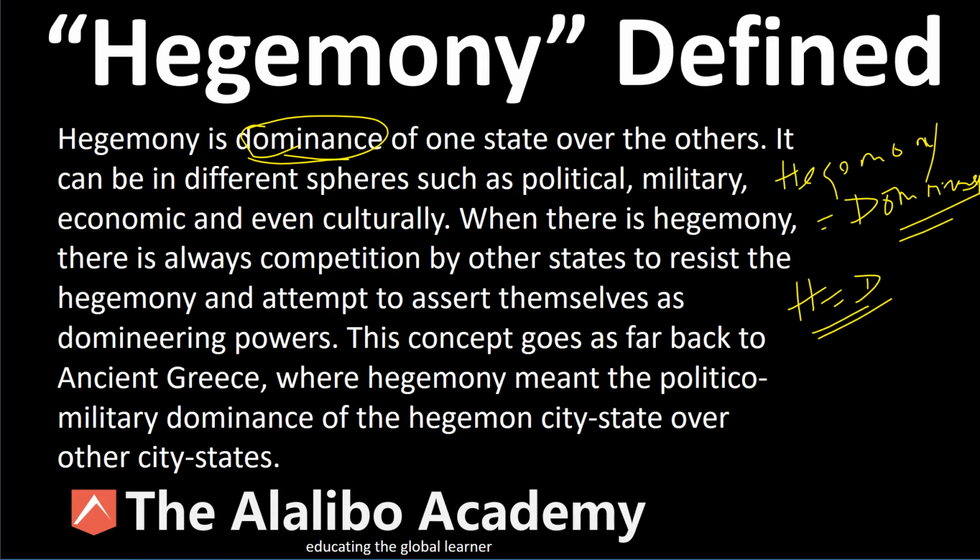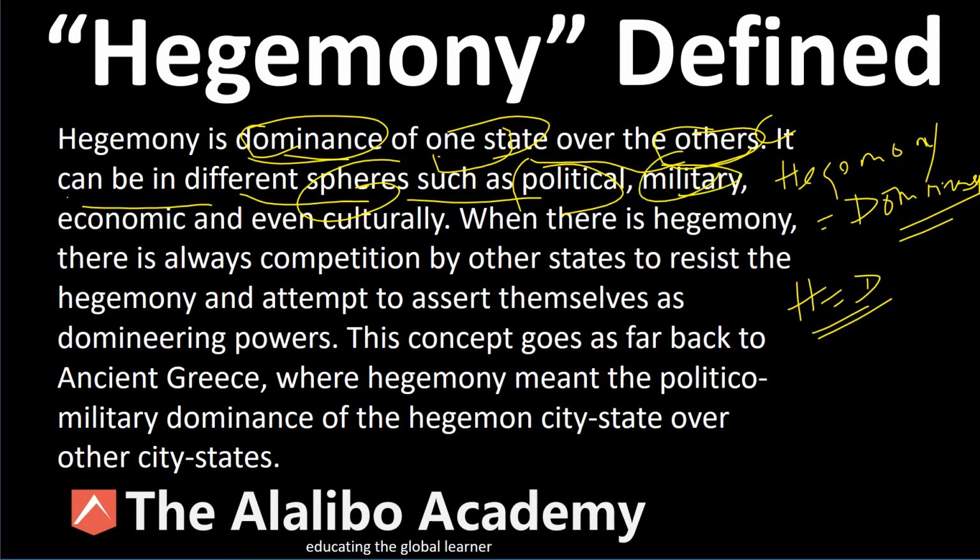Now, we have dominance in many categories. It says here, hegemony is dominance of one state over the others, right? And then it further says it can be in different spheres, such as political dominance of countries on the global stage, military dominance, economic dominance, and even cultural dominance, right? So nation states seek dominance. That's what they do. They seek dominance over other states in many, many regards.